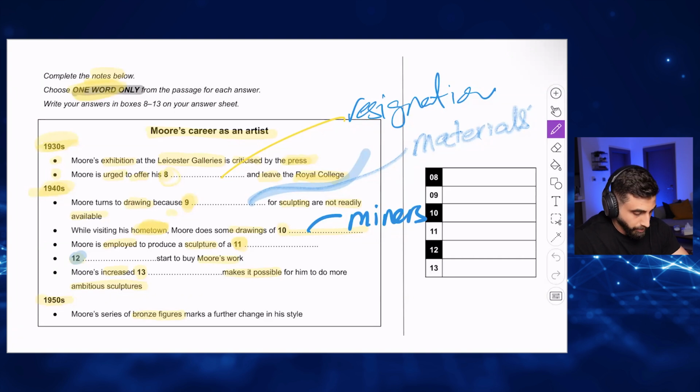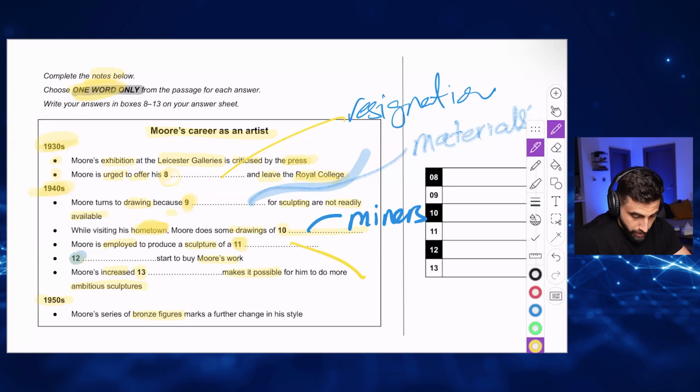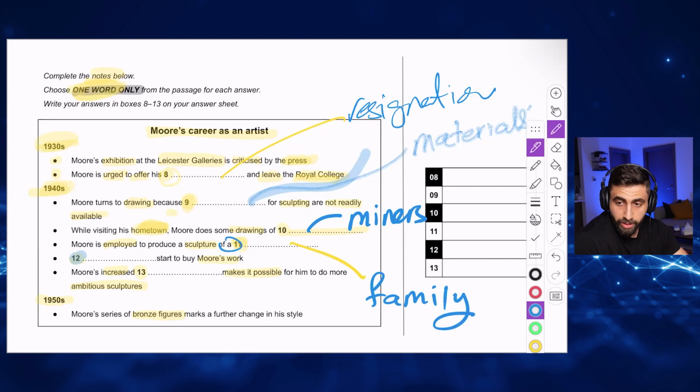Correct? And it does make sense here. I'll draw the family. Because we have "a", it has to be singular. Correct. Thank you, Najwa and Aya.